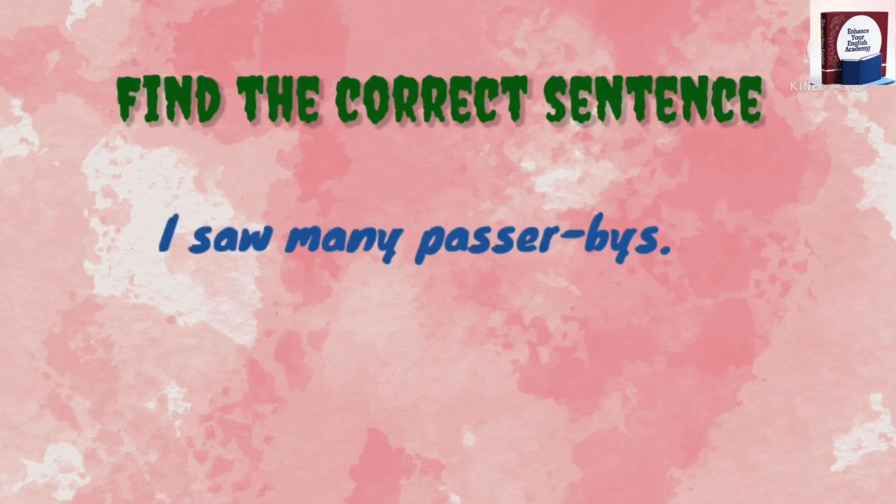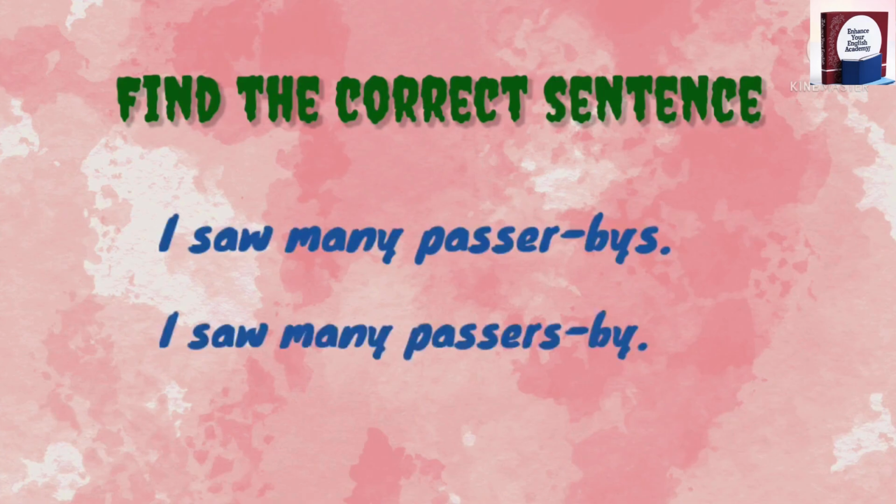Plurals of compound nouns are formed by adding s to the main word or the important word. For example, I saw many passers by. Here passers is important, not by. So, I saw many passers by.